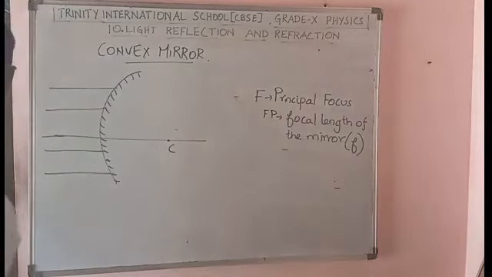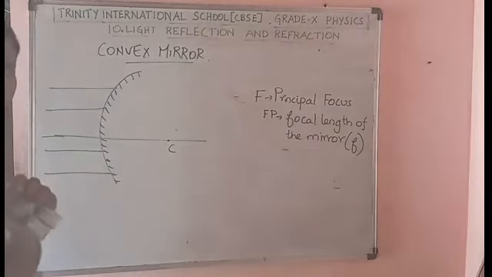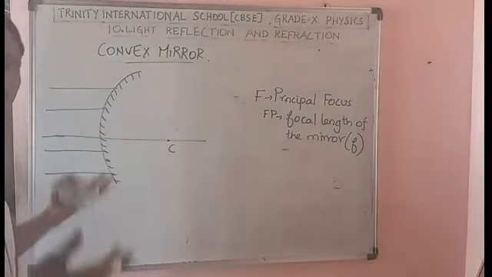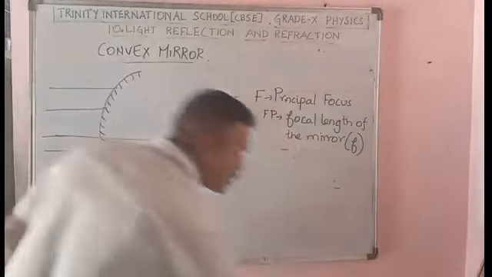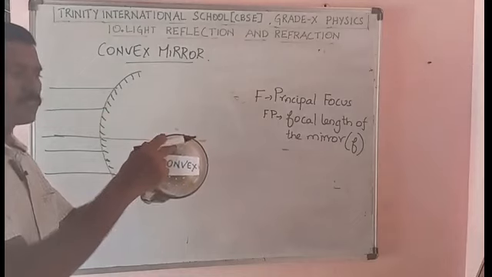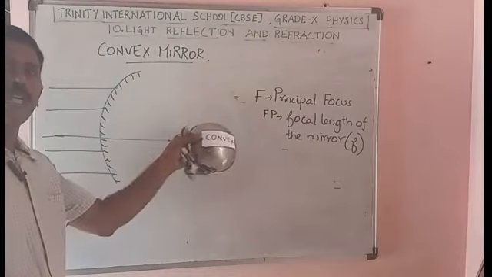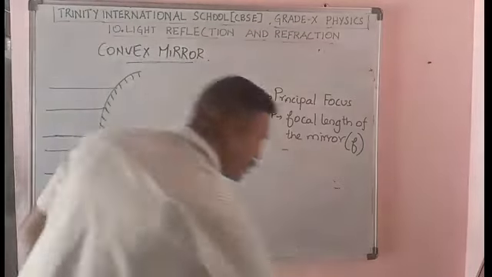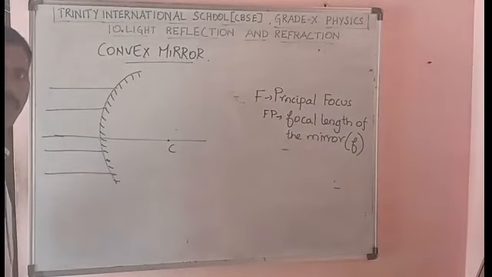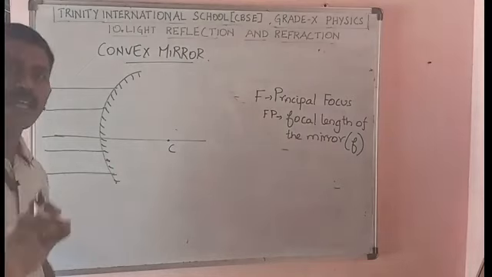Then what happens is, after reflection what happens in the convex mirror? When the light rays hit the mirror and reflect, what happens? They do not converge. So you see this surface, when the light rays touch this mirror, it will diverge. They hit and bounce off, spreading in each and every direction. The light rays will get diverged in each and every direction. Okay, the light rays will get diverged from the mirror, but in what direction?